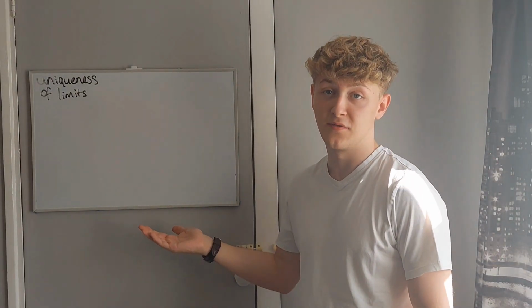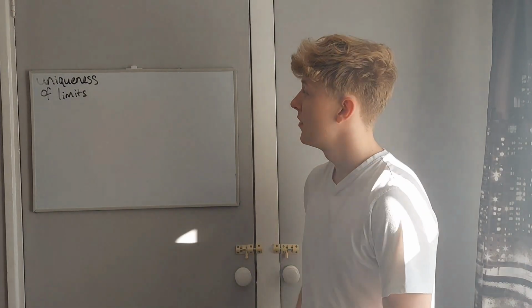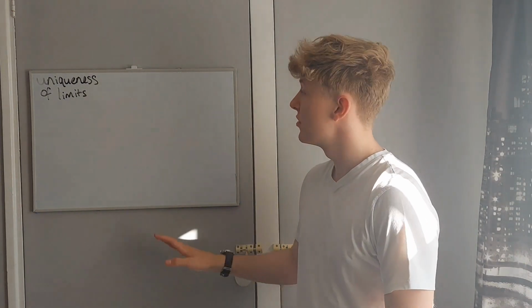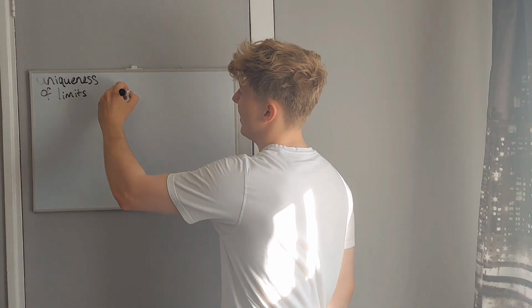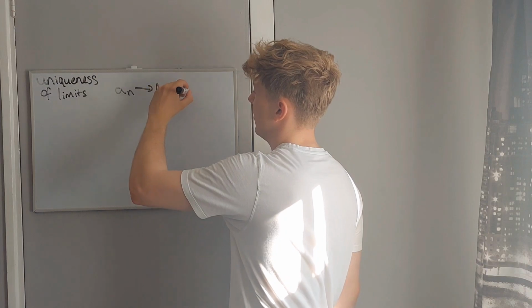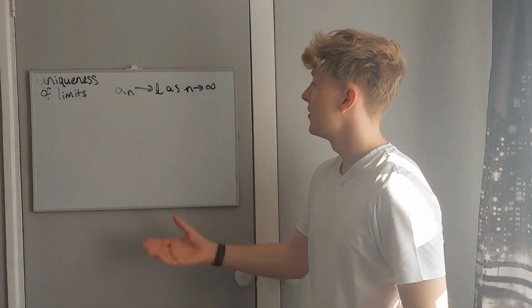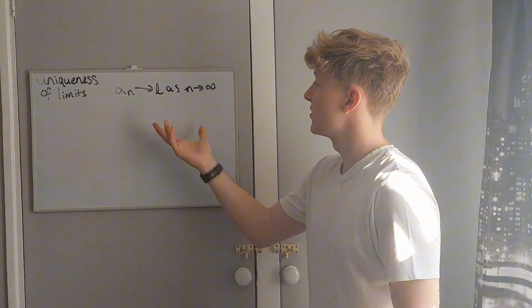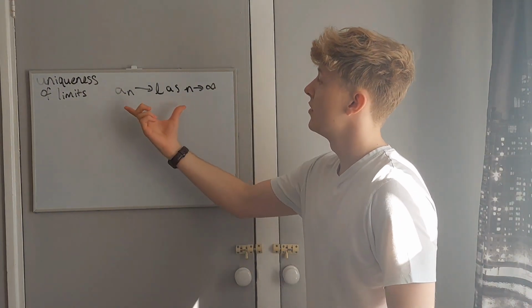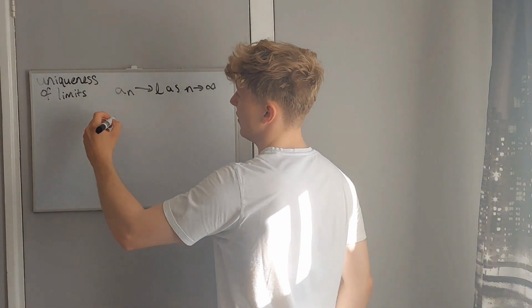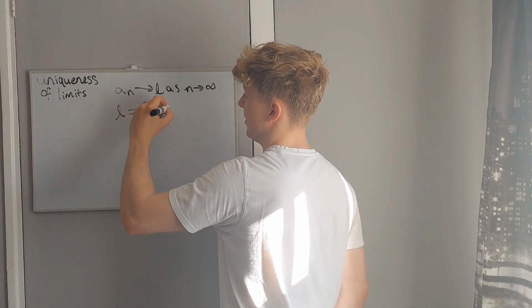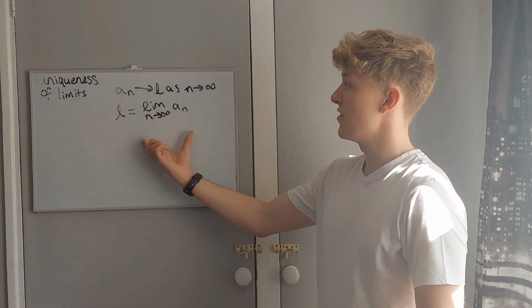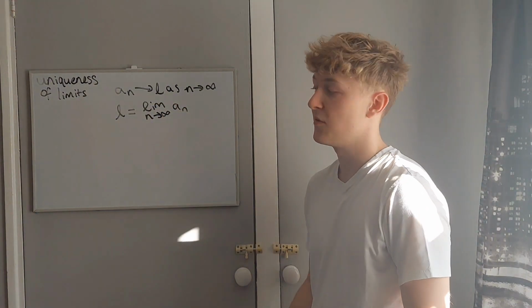Welcome back everyone, and today we're going to be doing the uniqueness of limits and we'll be proving this. So firstly, let's just start off with a basic notational thing. Previously we have written a_n tends to L as n tends to infinity. Now this is all well and good and this is correct, but there's a slightly more compact form we can write for a_n to converge to L, and this is to say L is the limit as n tends to infinity of a_n. And so we can write this to say that a_n converges to L as n tends to infinity.